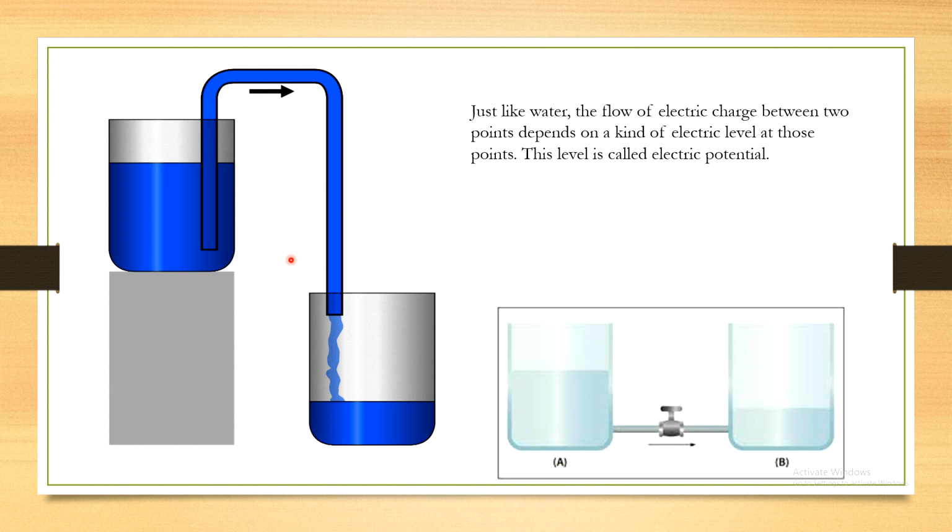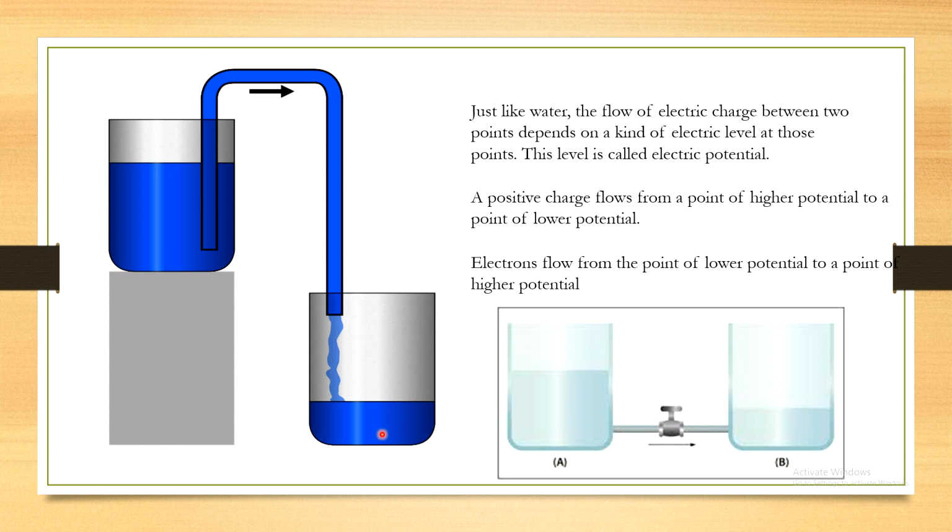Just like water, the flow of electric charge between two points depends on the electric level at those points, and this is called electric potential. A positive charge flows from a point at higher potential to lower potential. Electrons flow from a point of lower potential to higher potential. So we have to remember that electrons flow from lower potential to higher potential.